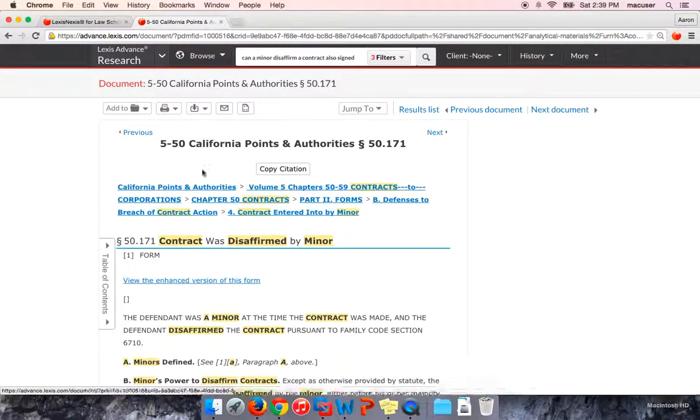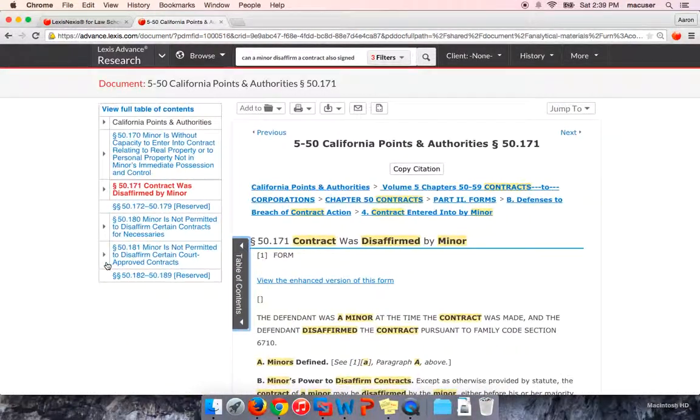One other quick point before we move on. Anytime you are looking at a secondary source, over here on the left-hand side, there's a little option for table of contents.